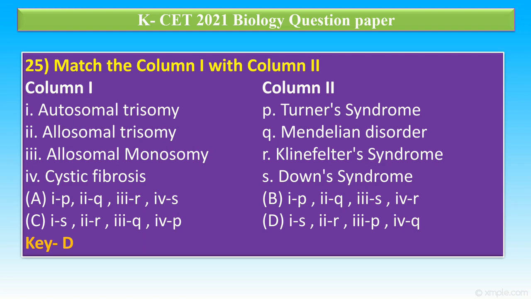Autosomal trisomy is an example of Down's syndrome. Allosomal trisomy, example Klinefelter syndrome. Allosomal monosomy, example Turner syndrome, and cystic fibrosis is a Mendelian disorder.